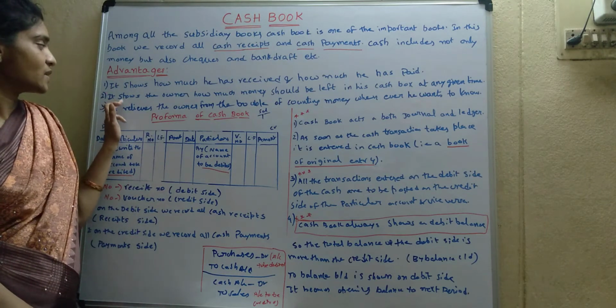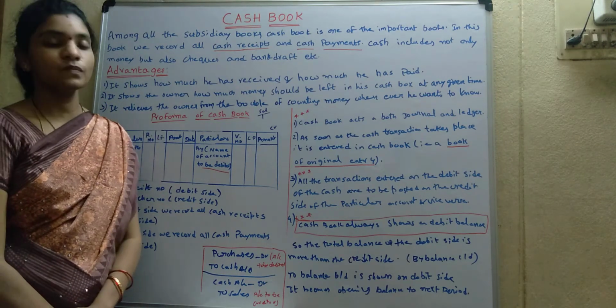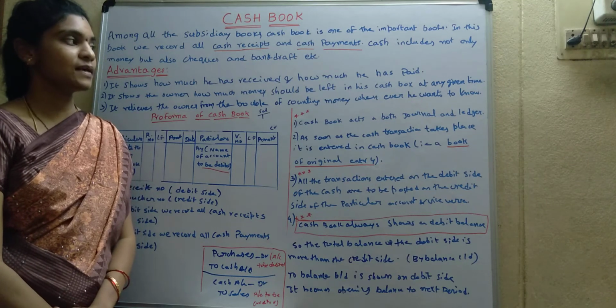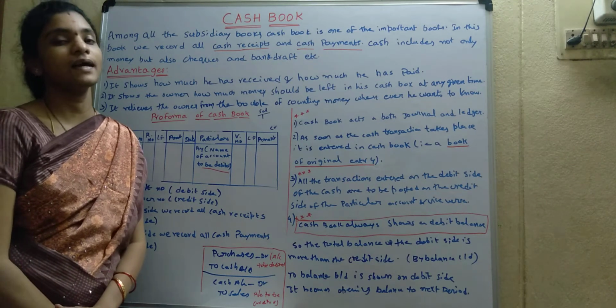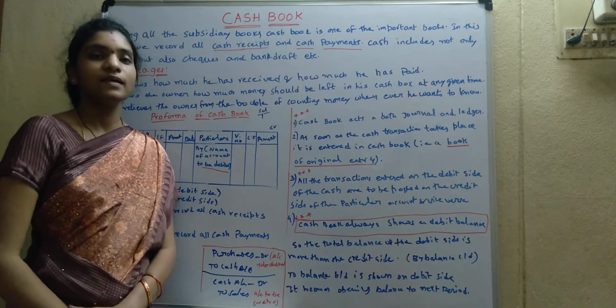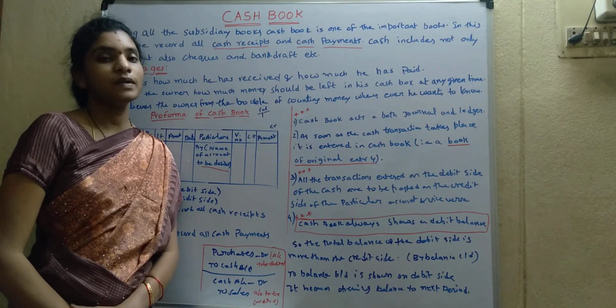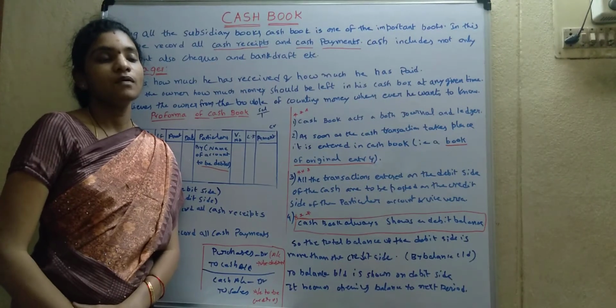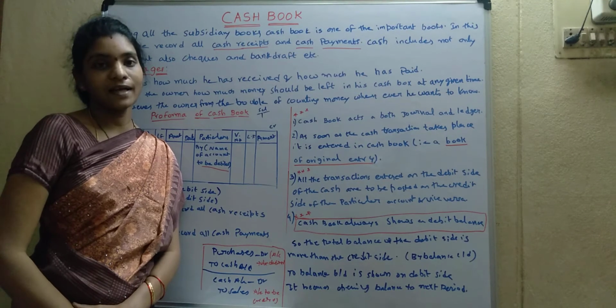The next advantage, it shows the owner how much money he has left in the cash box at any time. At any time he can know by seeing the cash book what is the available balance in the cash box.